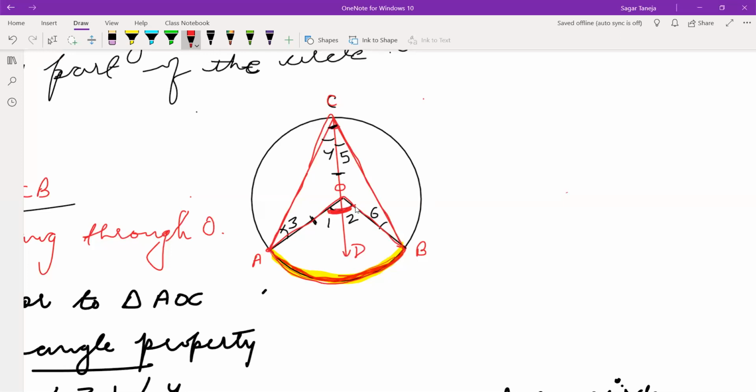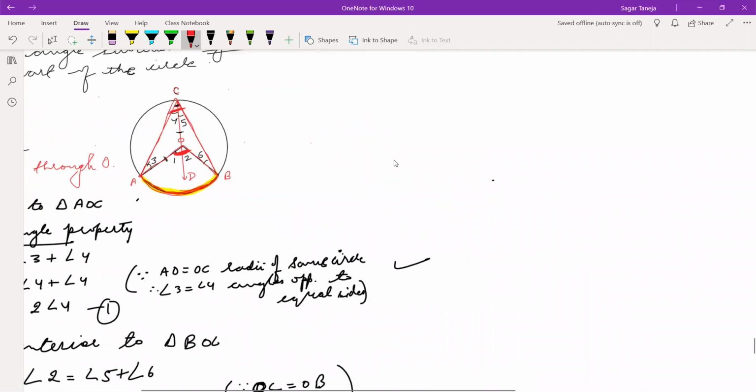So if angle is subtended by arc at the center, then the center angle will always be double of the angle subtended by same arc on the circle. Means center angle will be double of the angle made on the circle. So this we have done yesterday.